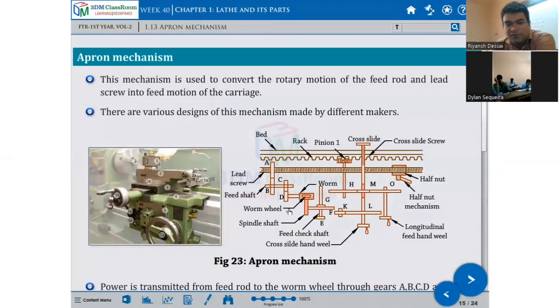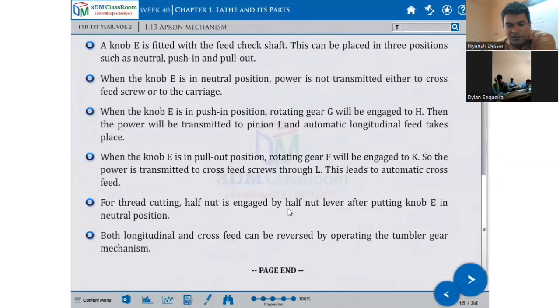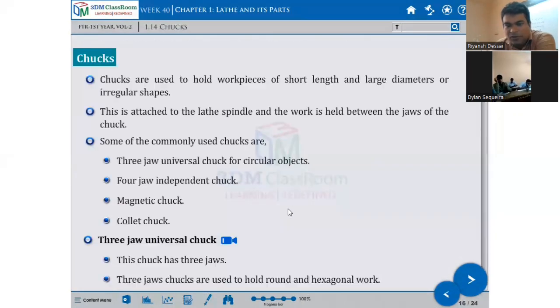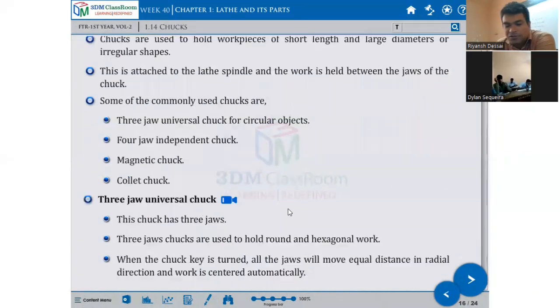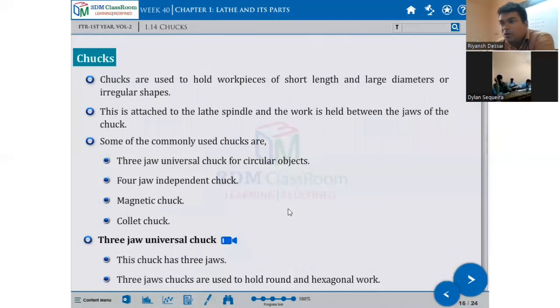Apron mechanism. Chuck. Chuck is an accessory which is used as a job holding device. Chucks are used to hold workpieces of short length and large diameter or irregular shape. It is attached to the lathe spindle, and the work is held between the jaws of the chuck.